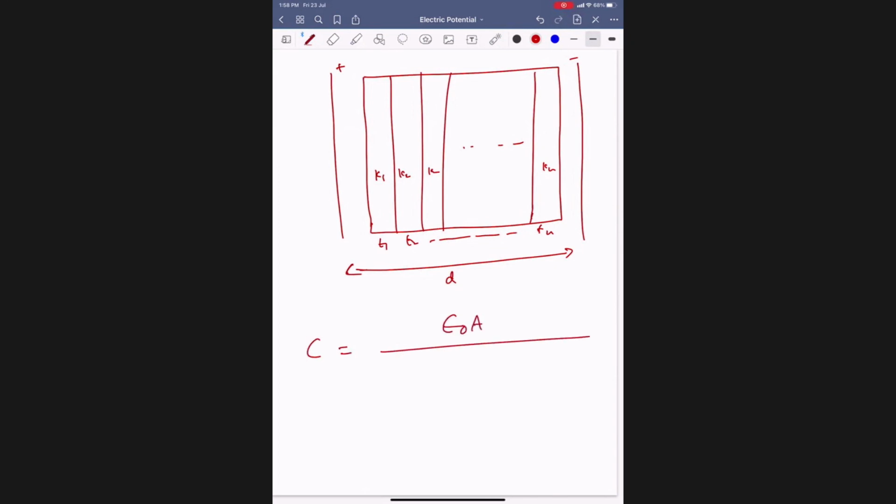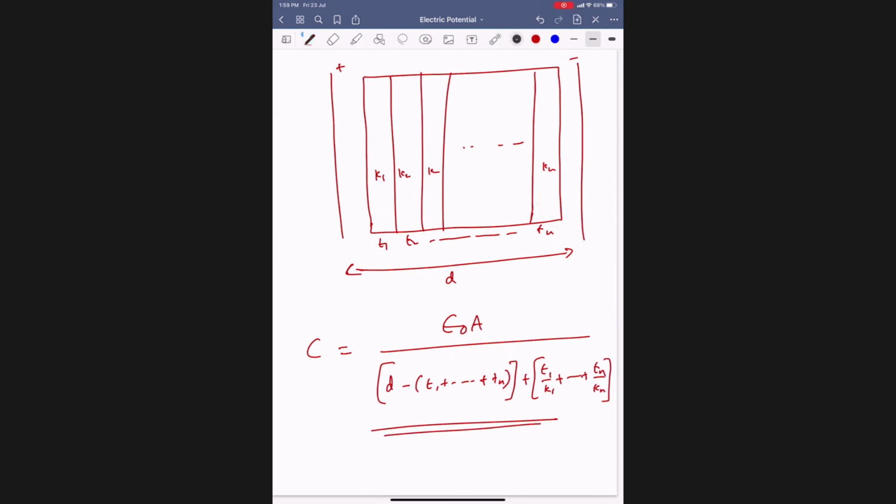Epsilon naught A by D minus of T1 plus so on up to Tn, plus T1 by K1 plus so on up to Tn by Kn. Got it?